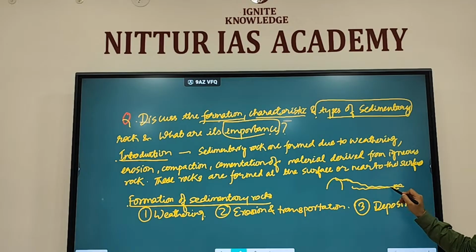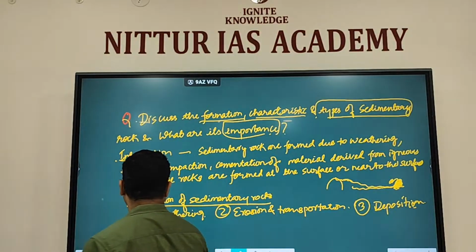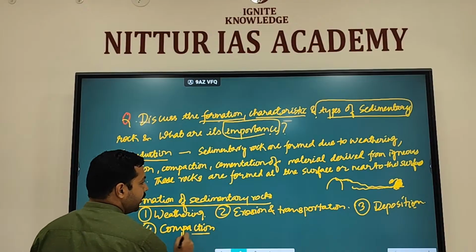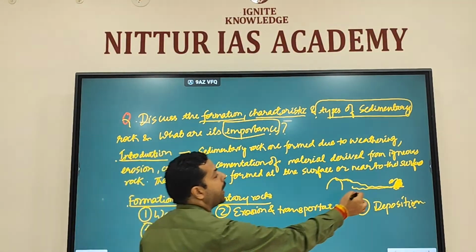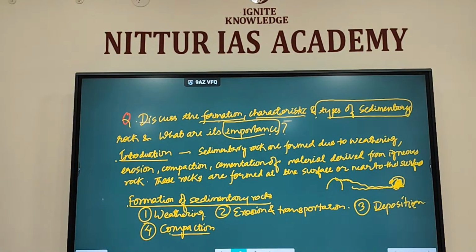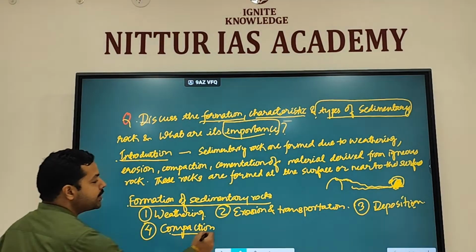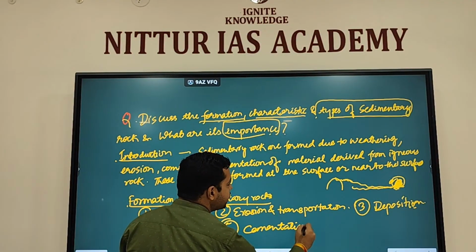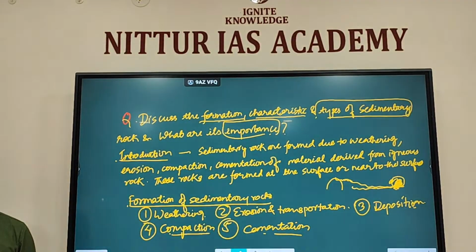So when the rocks are eroded, they are deposited over here. So the third step is deposition that you have to explain. The fourth step is compaction. These deposited materials will then compact to form a single rock, which is referred to as a sedimentary rock. And fifth is cementation. So these are the terms you have to use to explain the formation of sedimentary rocks.